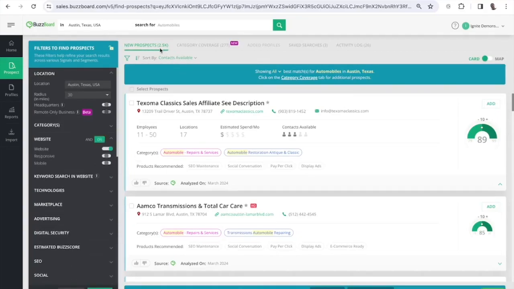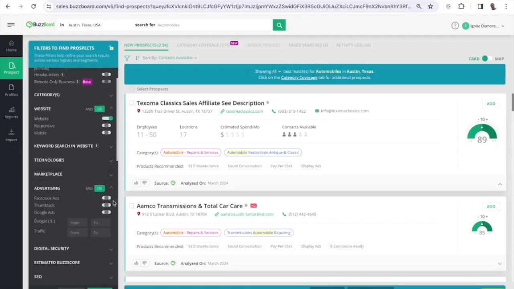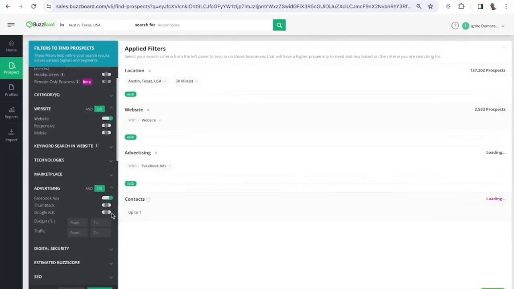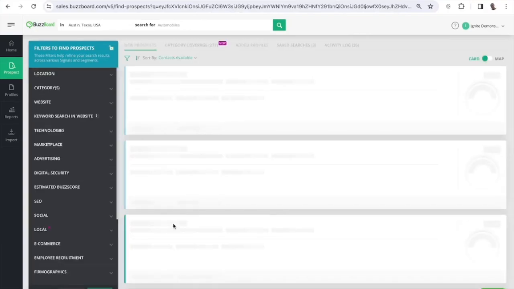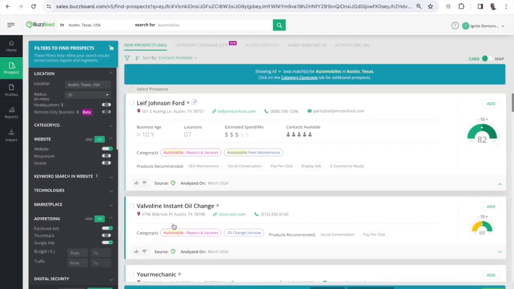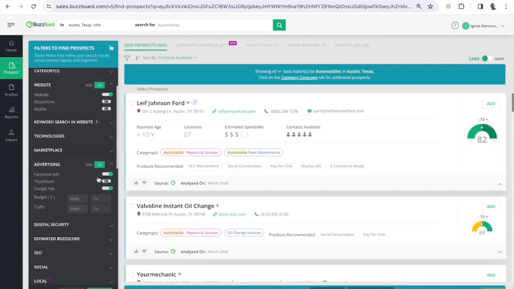Now let's say we're a digital agency that has a sharp focus on paid advertising management. So we're going to narrow this down to automobile businesses that do Facebook and Google ads. So we update our filters. So that 2,500 is going to come down now. So now we're down to about 800 prospects. That might still be too many for a manageable list to start prospecting with.